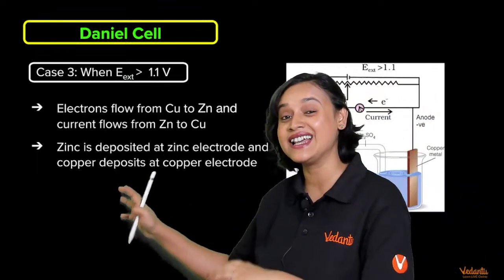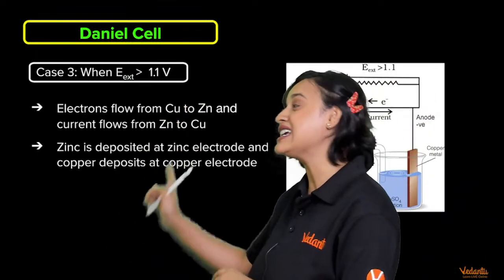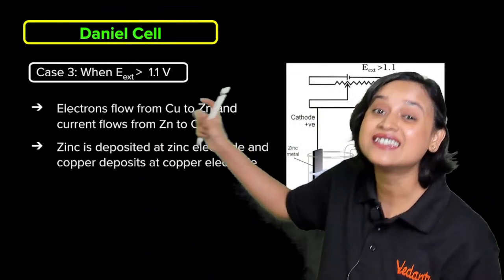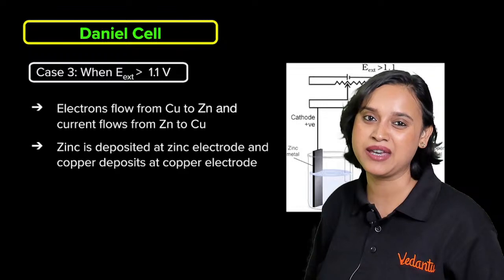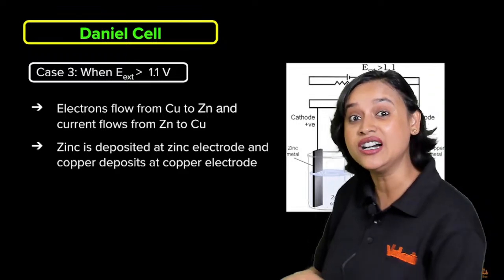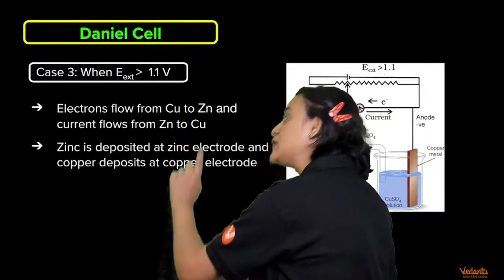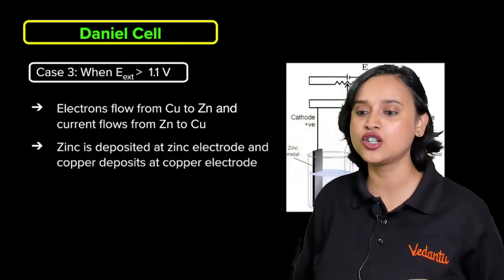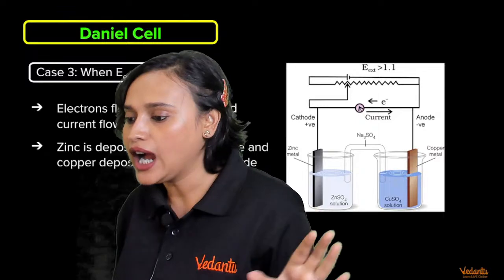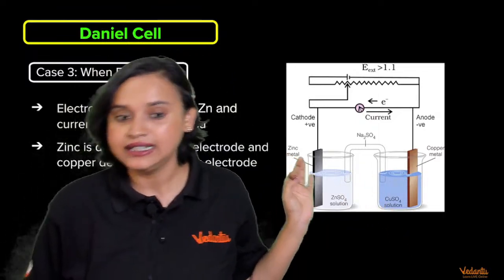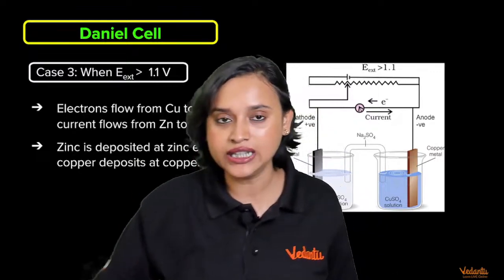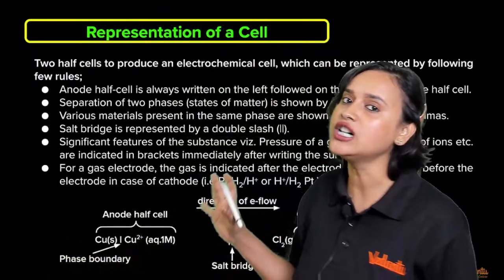The Daniell cell, that is the galvanic cell, starts acting like the other type of electrochemical cell. Now electrons flow from copper to zinc and current flows from zinc to copper. Are we clear with this, everybody? This is the time when the reverse happens.